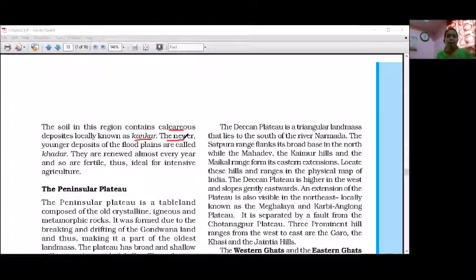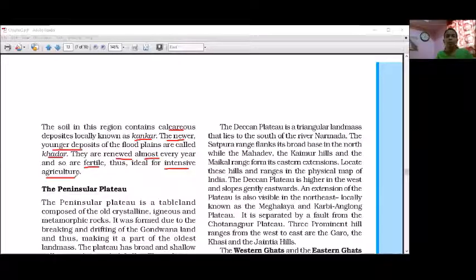Then the last part, the newer, younger deposits of the floodplains, are called Khadar. They are renewed almost every year. That is why it remains fertile, and due to its fertility, it is the ideal region for intensive agriculture, which I have said in the earlier part.